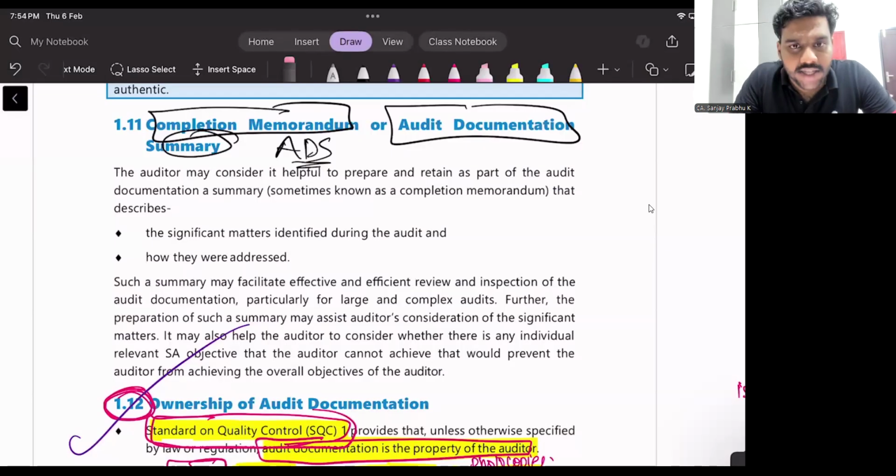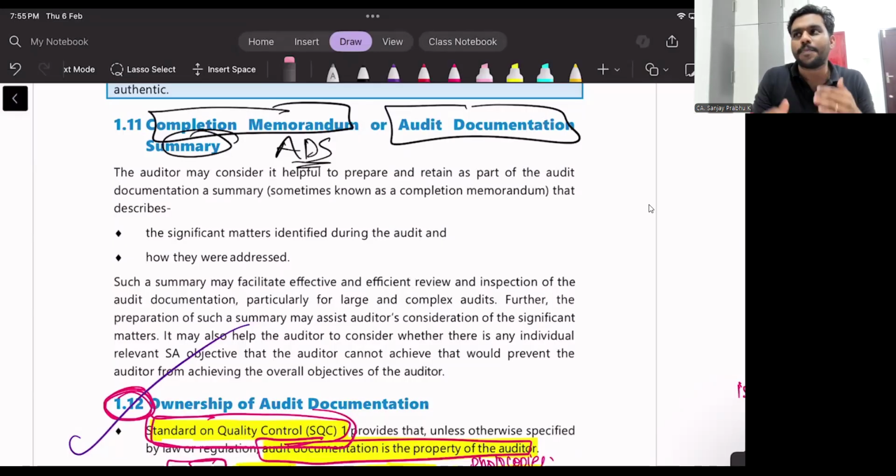I used to ask my audit theory students to prepare their own handwritten notes. Thousands of handwritten notes may be available on Telegram. But unless you take that extra effort to prepare handwritten notes, you are not going to learn theory. So everyone, please start preparing your own handwritten notes, your summarized notes, because it is very difficult to revise from the institute study material one day before the exam. You all need some summarized version of this theory.